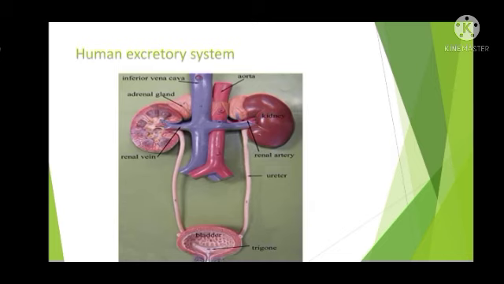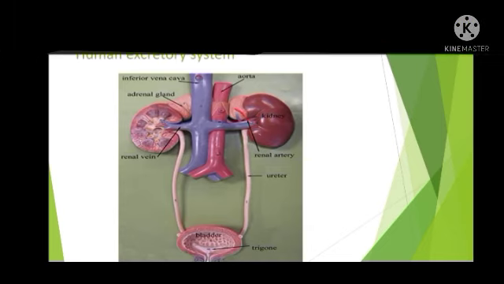Now we can see the human excretory system. The excretory system of human beings includes a pair of kidneys, a pair of ureters, a urinary bladder and a urethra. The kidneys are bean shaped. Here you can see the kidneys. They are somewhat bean shaped, isn't it? They are bean shaped and they are situated in the abdomen, one on either side of the backbone.